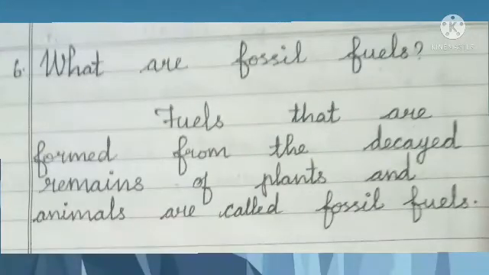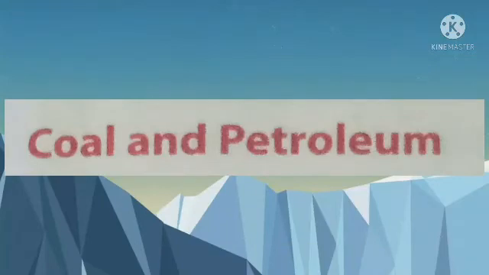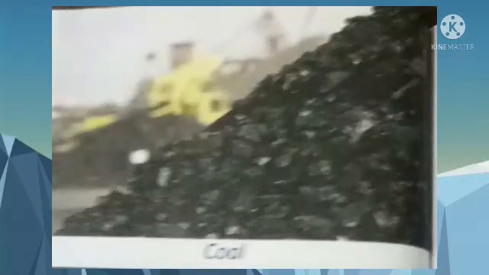Children, what are fossil fuels? Fuels that are formed from the decayed remains of plants and animals are called fossil fuels. Coal and petroleum are two important products obtained from rocks present deep within the earth. Coal is usually found in layers. It is formed from dead plant matter buried under great pressure over millions of years. Hence, it is known as a fossil fuel.